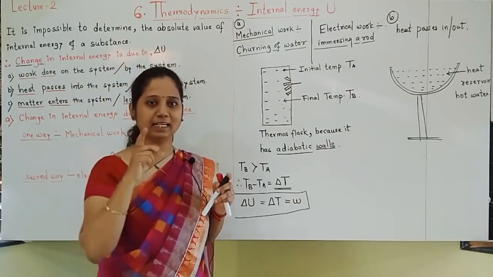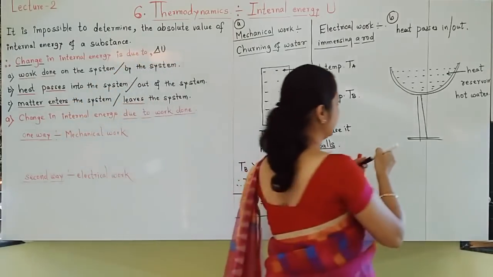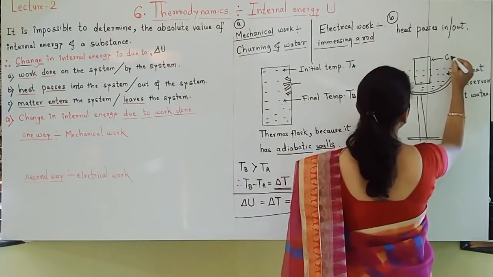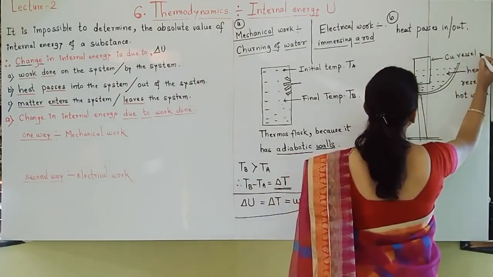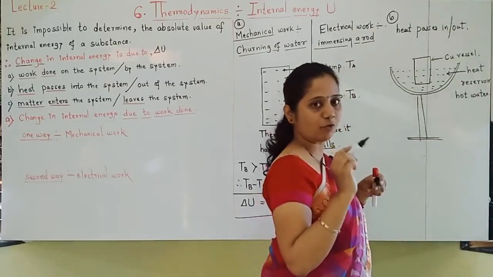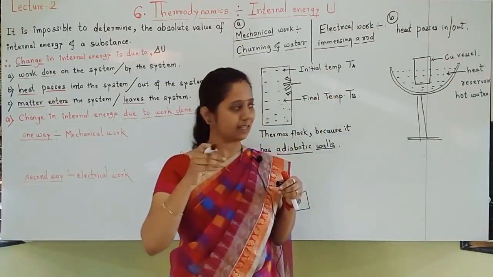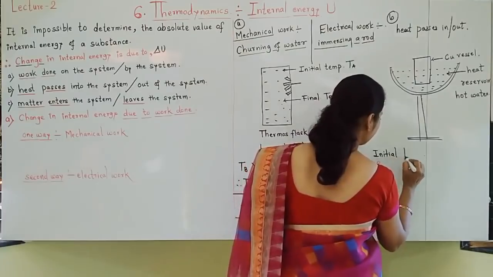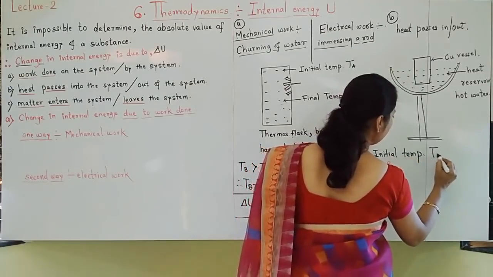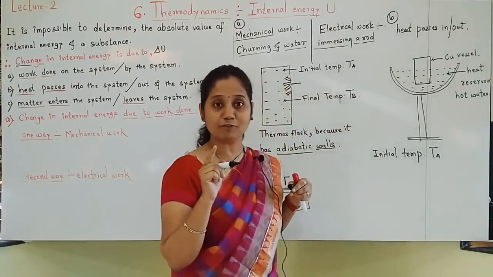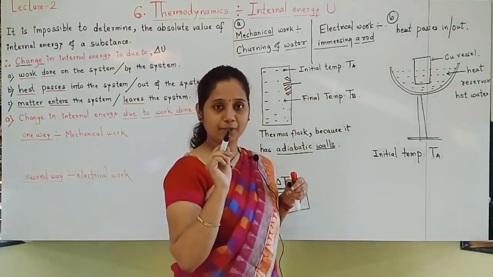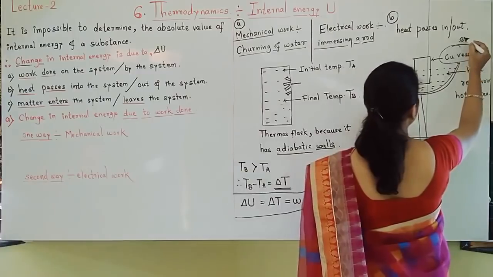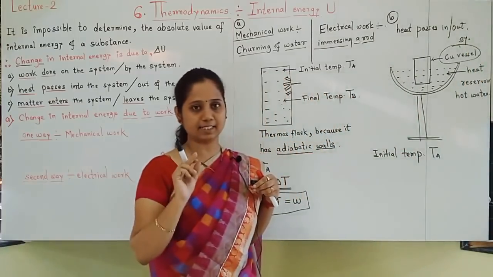Let us put one copper vessel containing water in that. This is our copper vessel filled with water, which we will keep in that heat reservoir. Here also, students, you can say that the initial temperature TA is the initial temperature of water present in the copper vessel. The copper vessel is what we are observing here. Understood? Copper vessel is our system.